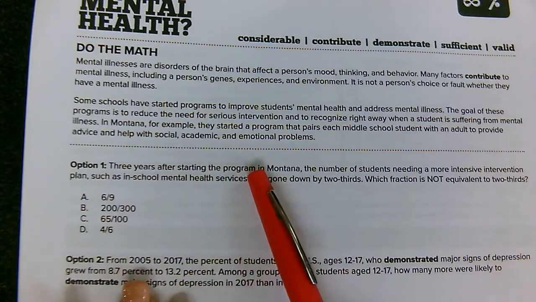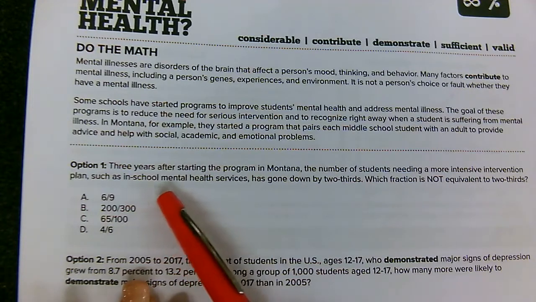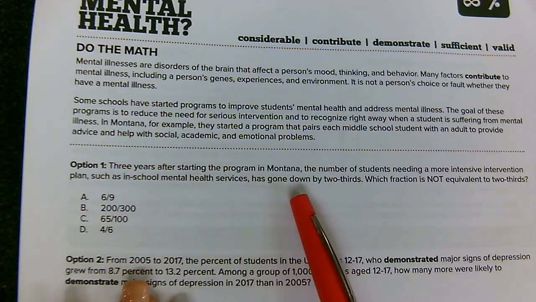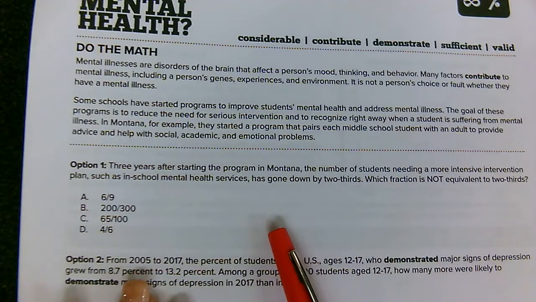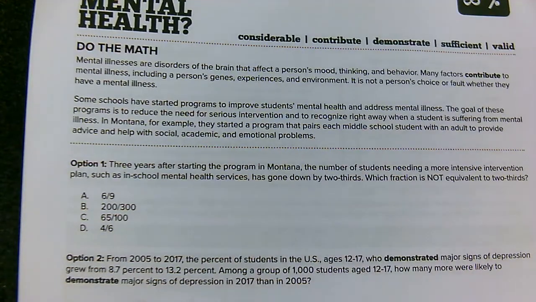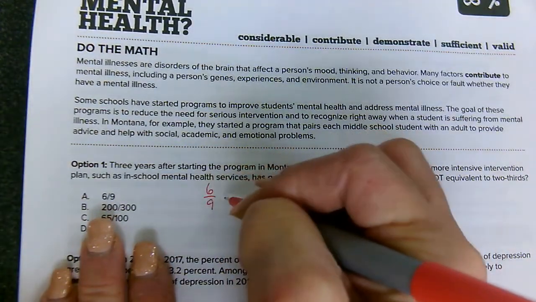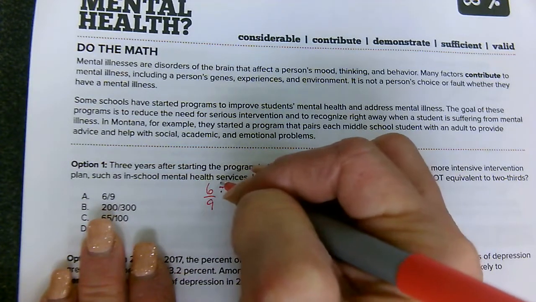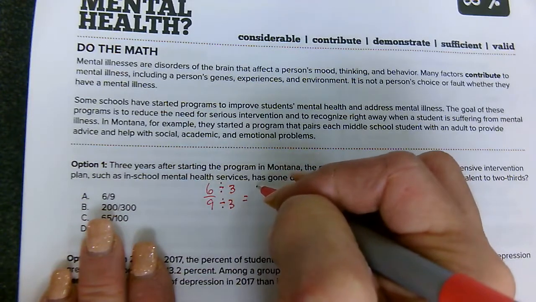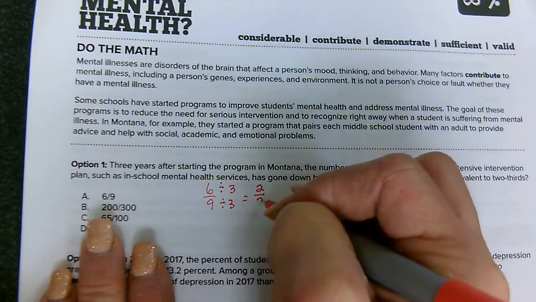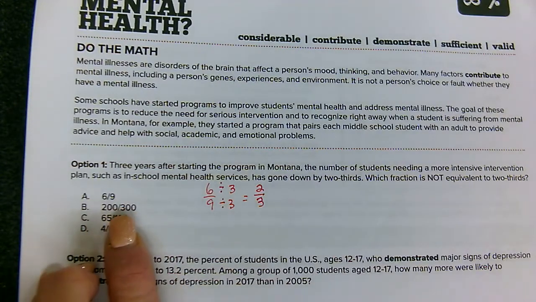3 years after starting the program in Montana, the number of students needing a more intensive intervention plan, such as in-school mental health services, has gone down by 2/3. Which fraction is not equivalent to 2/3? Well, we can work on simplifying these to see. If I look at 6/9 and I divide the top and bottom by the same number, 6 divided by 3 is 2, and 9 divided by 3 is 3. So 6/9 is 2/3.